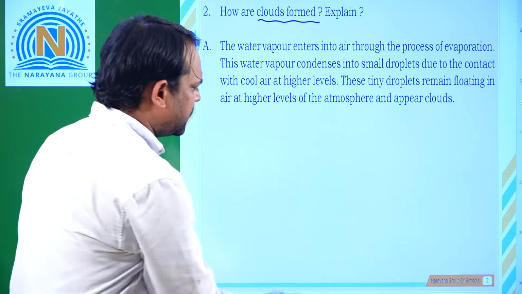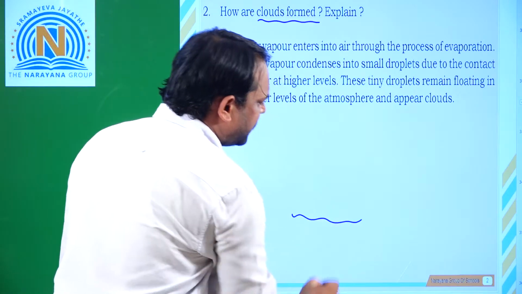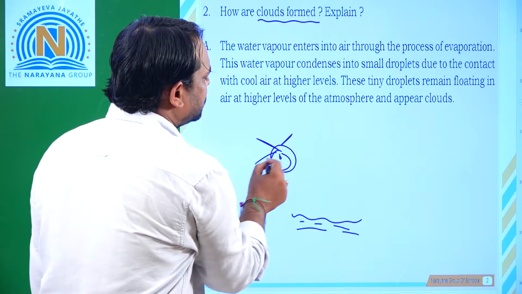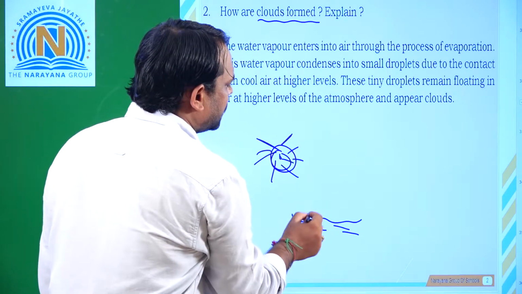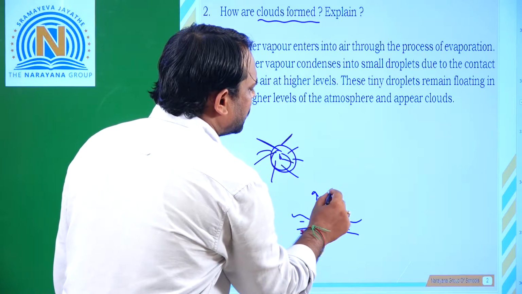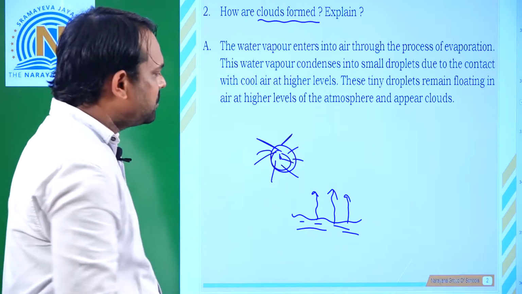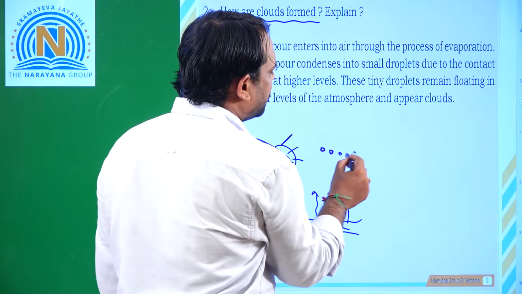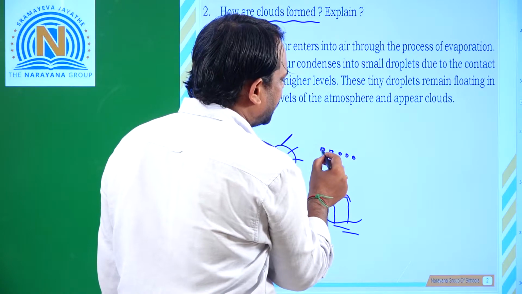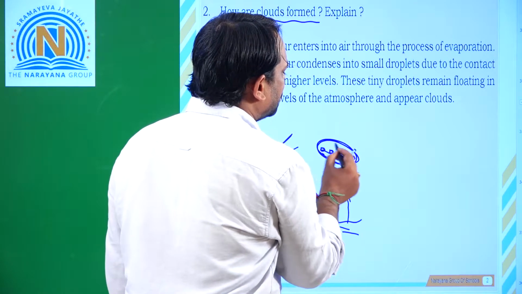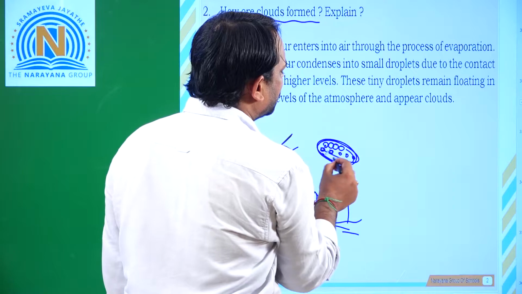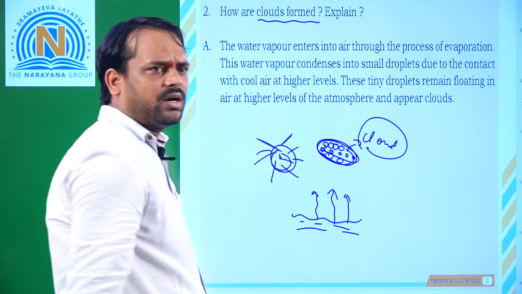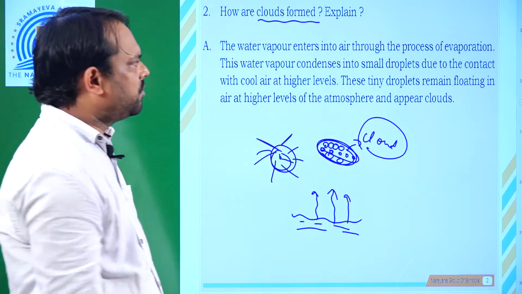So now we discuss it. Ponds or lakes or rivers, that means water, because of sun rays, that means sun heat, gets evaporated. These small pieces of water molecules can go to height and will combine together and form a cloud. That means the group of water molecules in the atmosphere is nothing but a cloud.